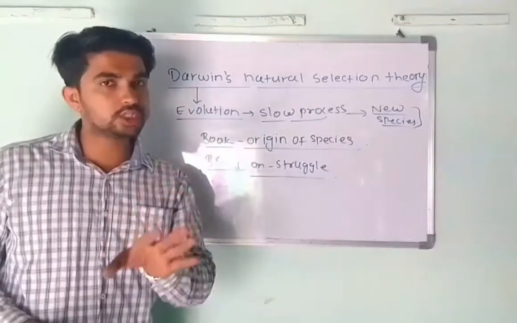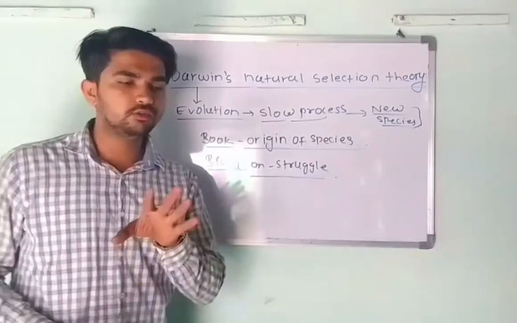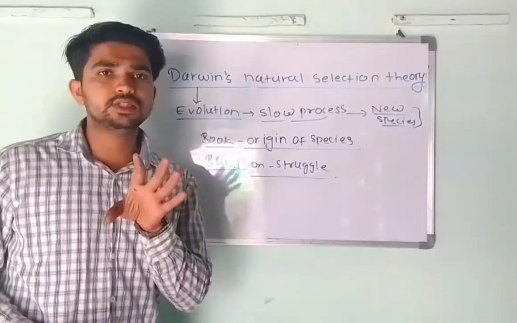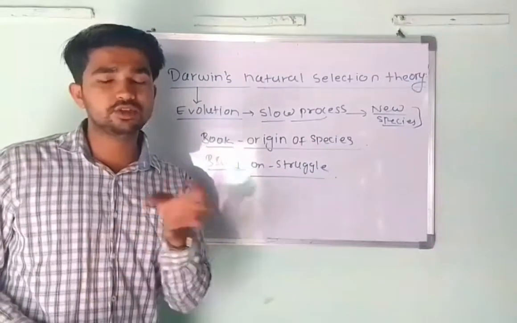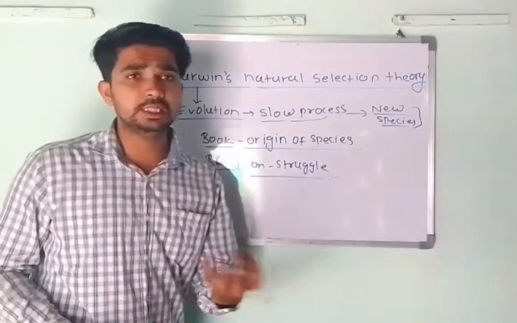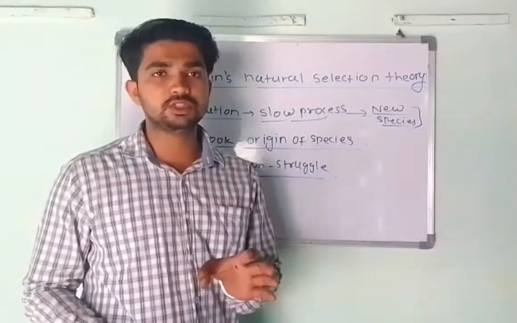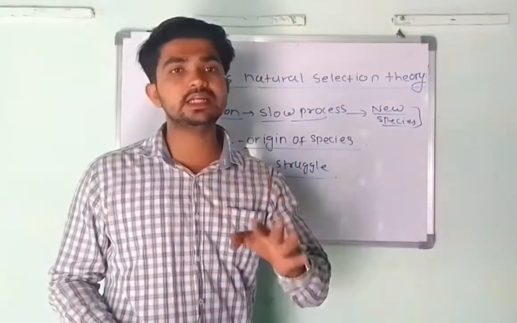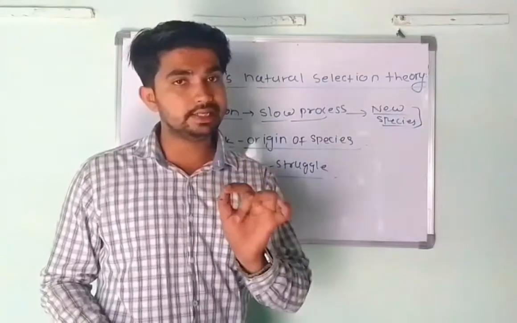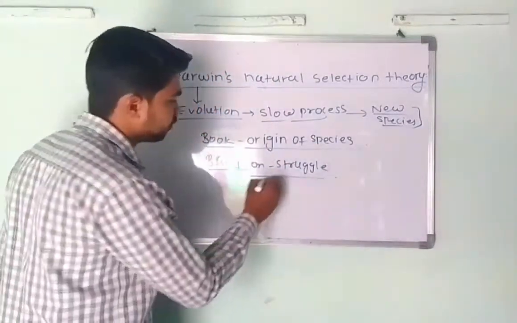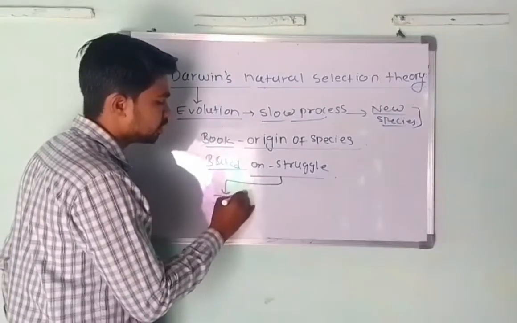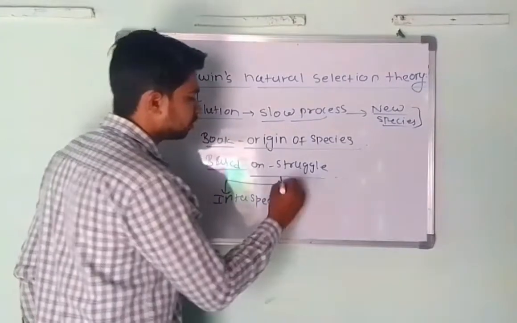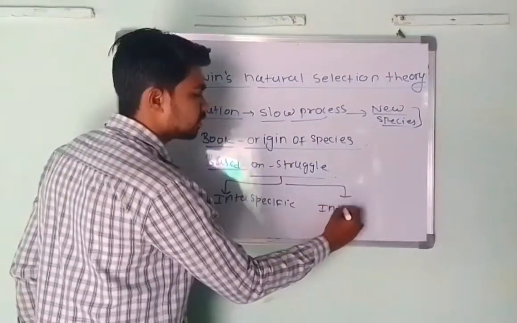The struggle occurs between two lions for what? For fighting over meat, the tasty flesh, or for a proper mate, the mating process or the proper pair. This process is the intraspecific struggle. There are two types: intraspecific struggle and interspecific struggle.